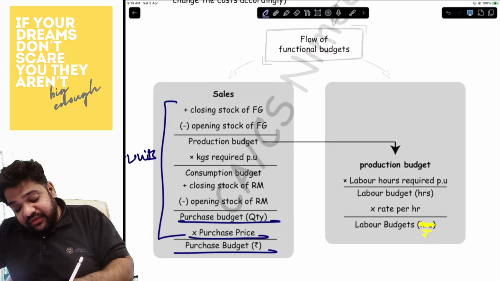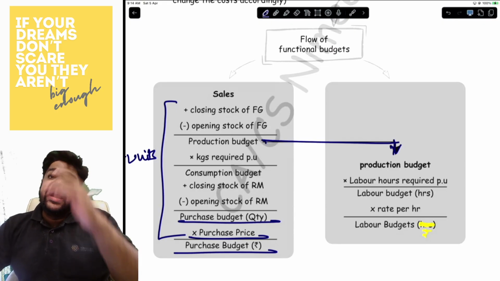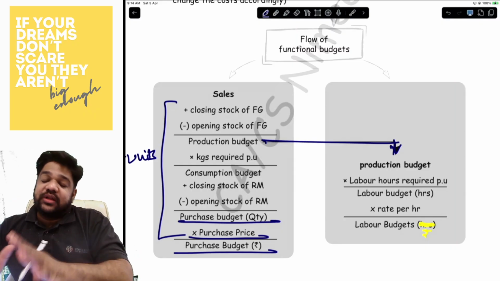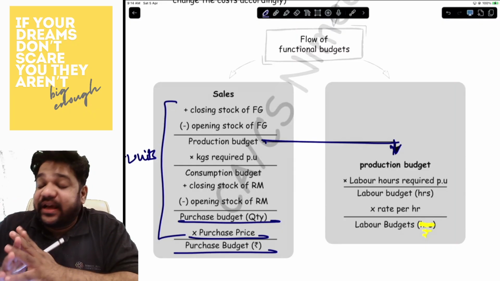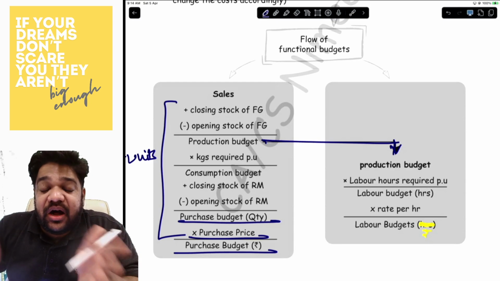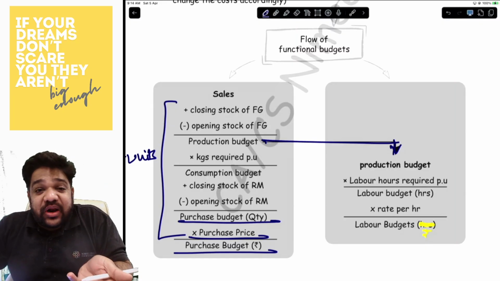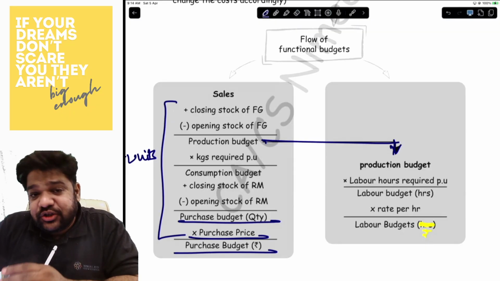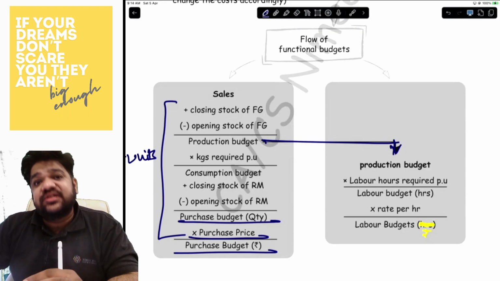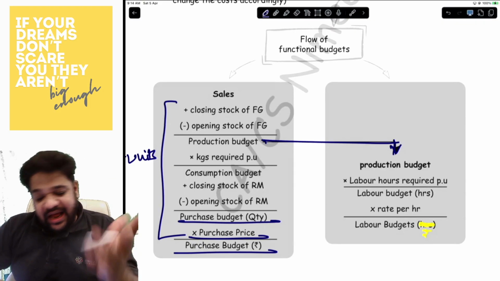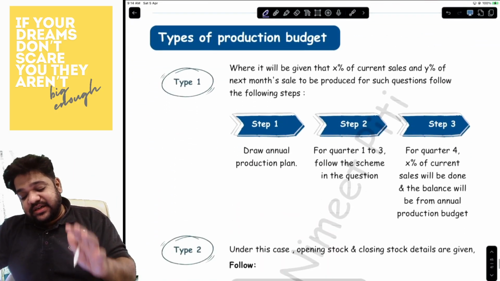The starting point of labor budget is production budget into the labor hours, which will get you your labor budget in hours, into the price. Please, for God's sake, do not write opening closing stock here. Alright, this is labor, not material. You can't store labor. So keep that in mind, okay? Once you get the labor budget in hours, you multiply it with the rate per hour to get the labor budget in amount. And that is all for the budgets.